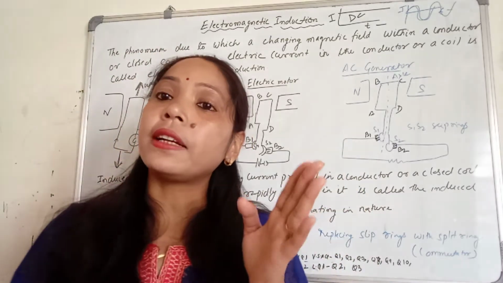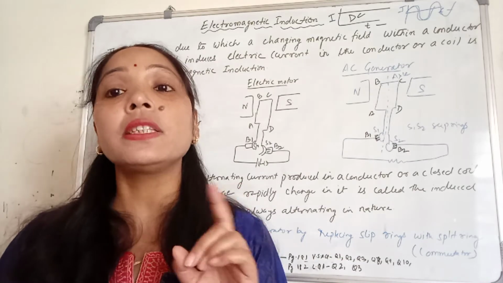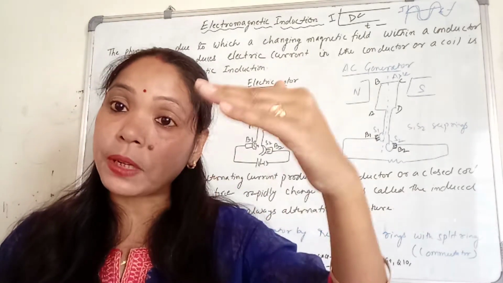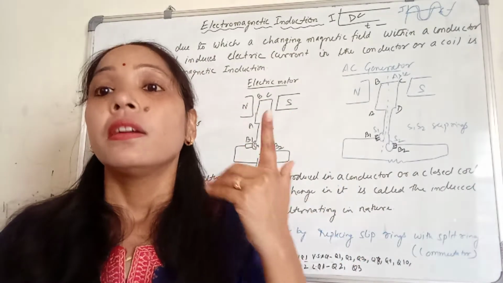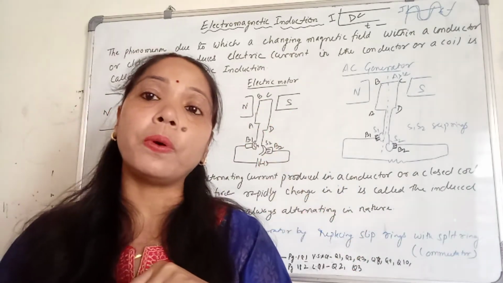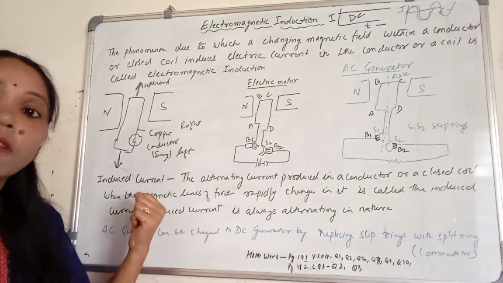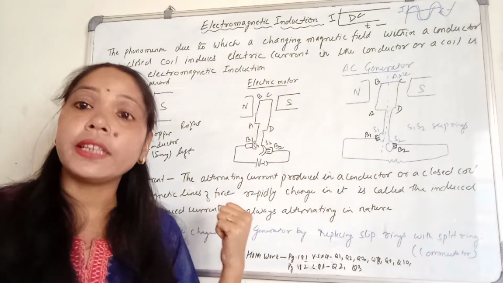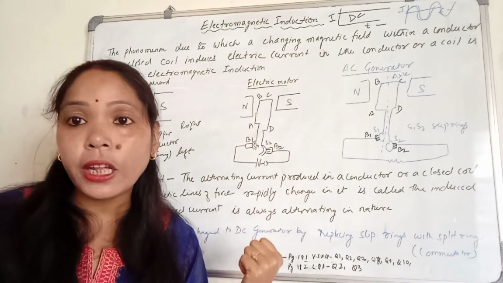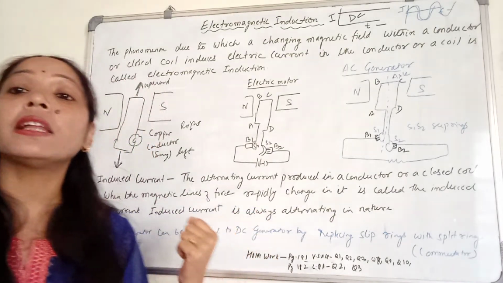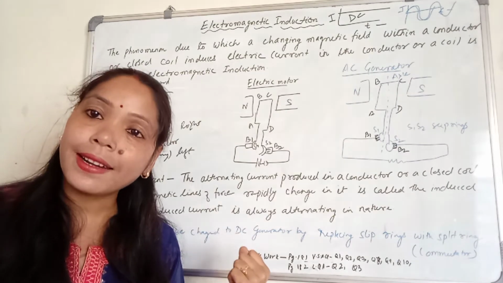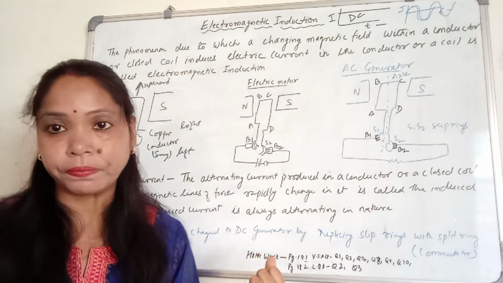If the coil is at rest, no current is formed. And if the coil is moving between the north pole and the south pole, there is a flow of current. That current is called induced current, and the phenomenon is called electromagnetic induction.